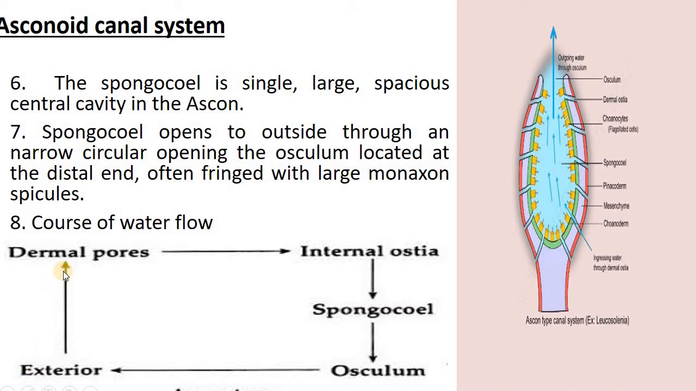Now, course of water flow in the asconoid type of canal system. So water enters through the dermal pores into the internal ostia. From the internal ostia, the water enters the spongiocele, the large cavity found in the center. From the spongiocele, the water now passes to the osculum, and this osculum leads to the exterior. The water goes outside, and again from the outside, the water enters the dermal pores. So this is the schematic representation of the asconoid type of canal system.